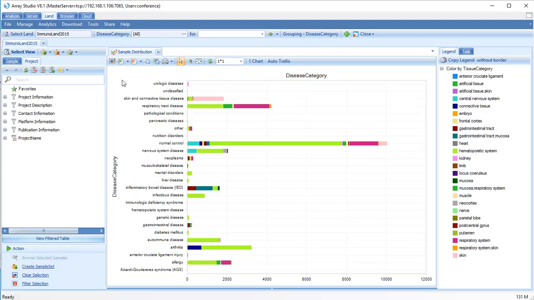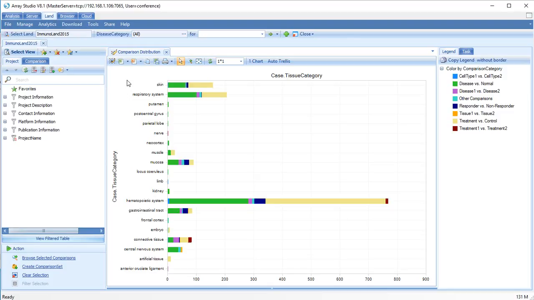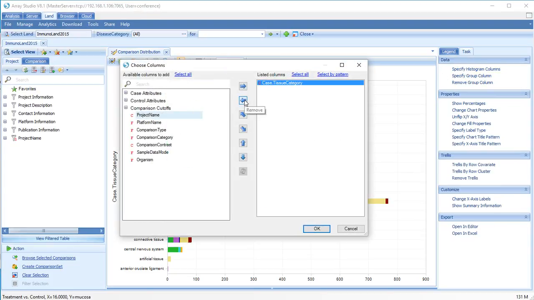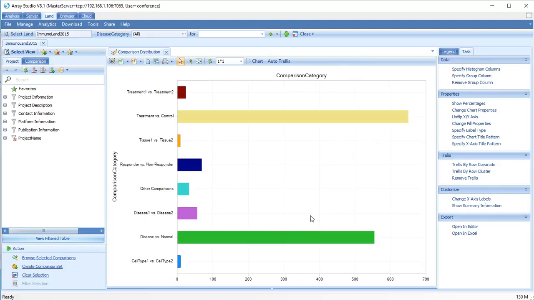An overview of the data available for each comparison can be found under Select View, Comparisons. Here, you can see the different categories of comparisons organized by tissue. Let's change the histogram to categorize by comparison category instead of by tissue. This shows that most comparisons in ImmunoLand are treatment versus control and disease versus normal.